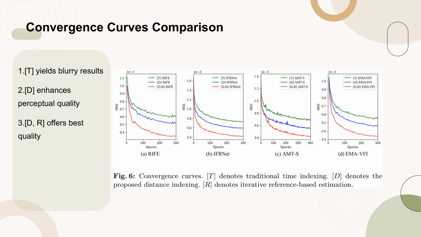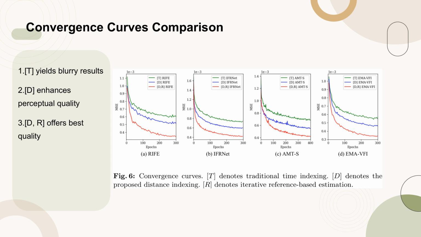Figure 6 presents the convergence curves for different model variants, denoted as T, D, and DR. The traditional time indexing model, T, produces blurry results with indistinct details. In contrast, the distance indexing model, D, significantly improves perceptual quality, offering clearer interpolations. The combined approach, DR, provides the highest quality across all base models, highlighting the synergistic effect of distance indexing and iterative reference-based estimation. This figure underscores the effectiveness of these techniques in enhancing the performance of advanced arbitrary time video frame interpolation models.